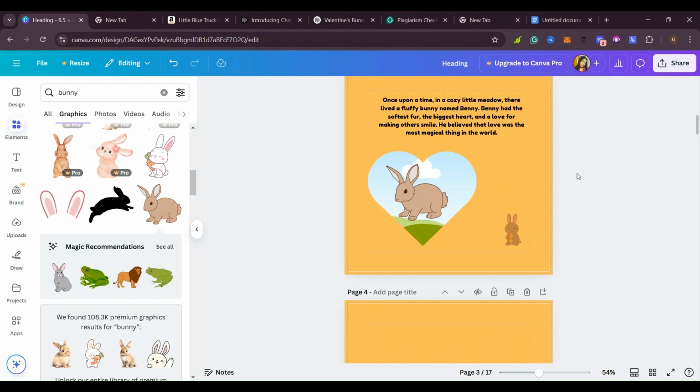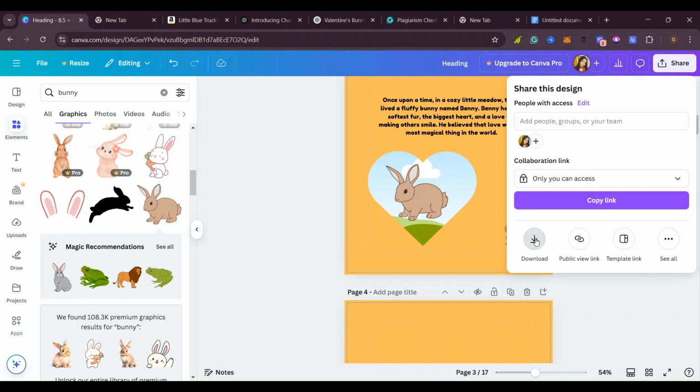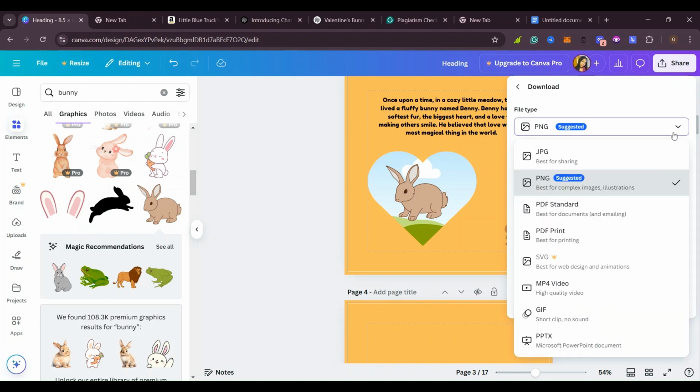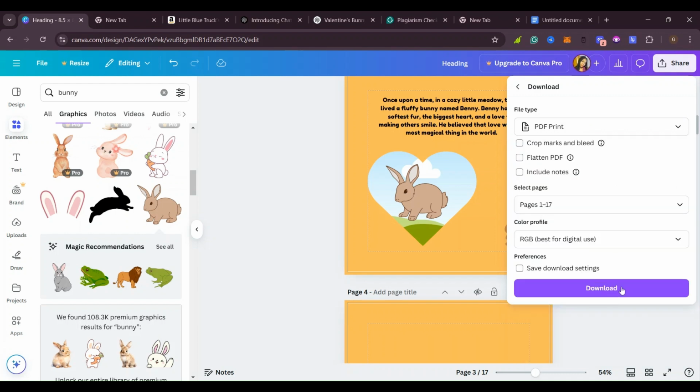And when you are done, what you will do, you just click here on share. You click on download and you are going to download your file. You're going to download your file as a PDF print. Yes, because that's what is supported on Amazon, and then you download.